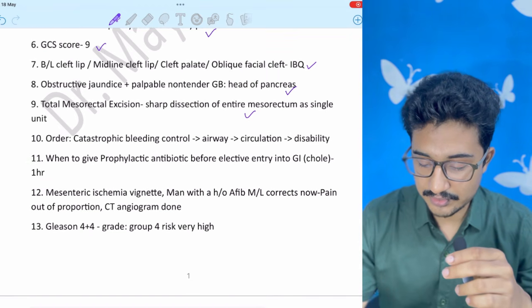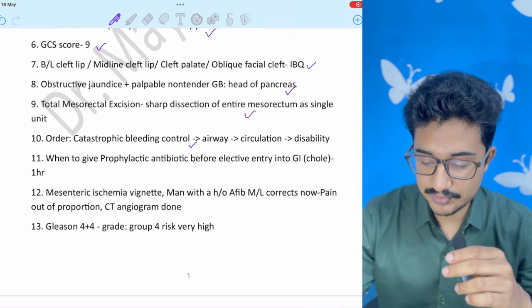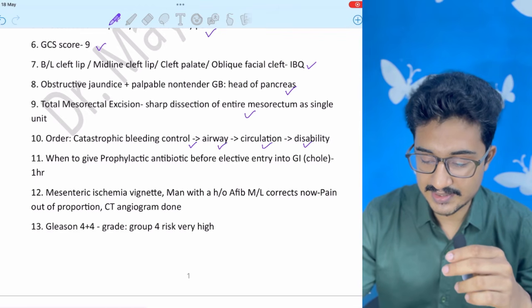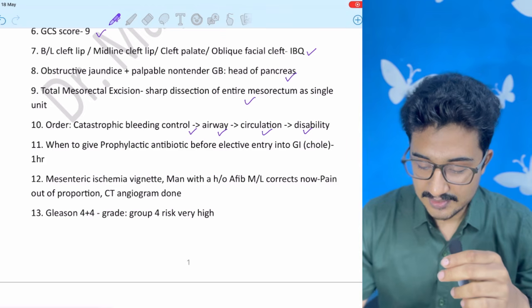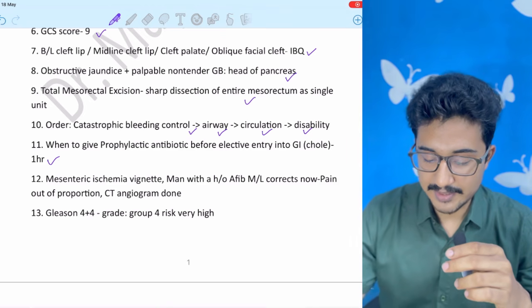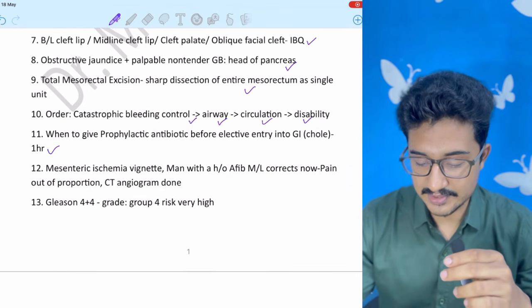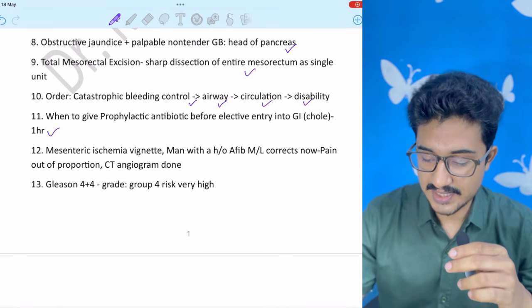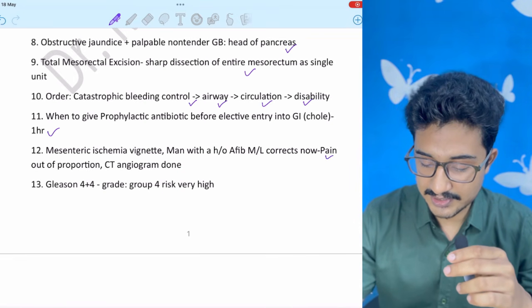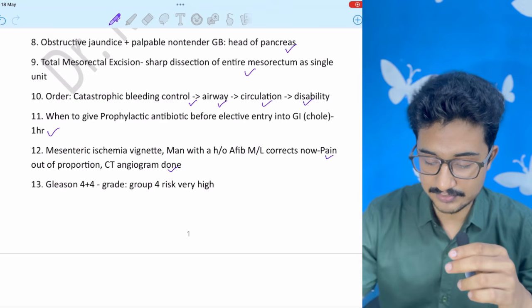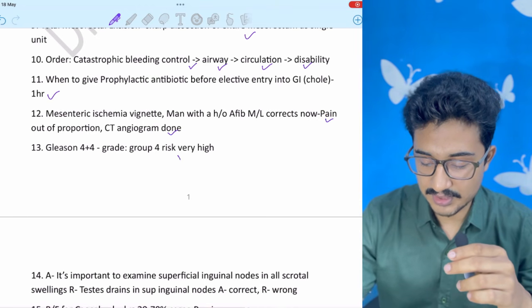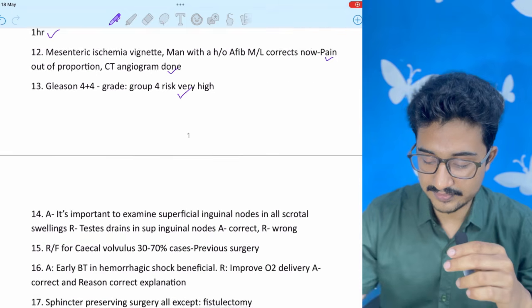Order, so catastrophic bleeding control. At first you will have to control the bleeding, then airway, then circulation, then disability. When to give prophylactic antibiotic? 1 hour prior to the surgery. Mesenteric ischemia vignette was given, so CT angiogram is to be done and multiple option correct. Pain out of proportion will be the correct answer. Gleason score, it was the total was 8 and group 4, very high risk group.